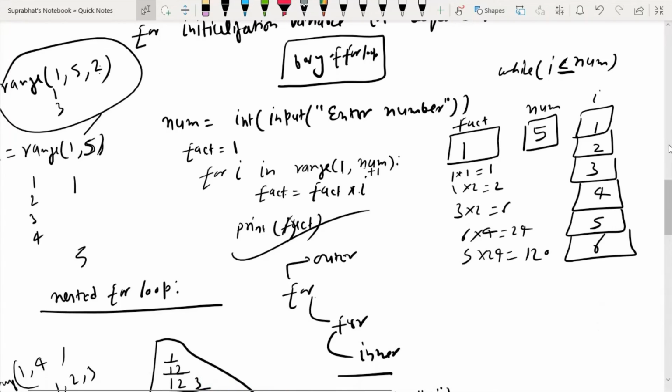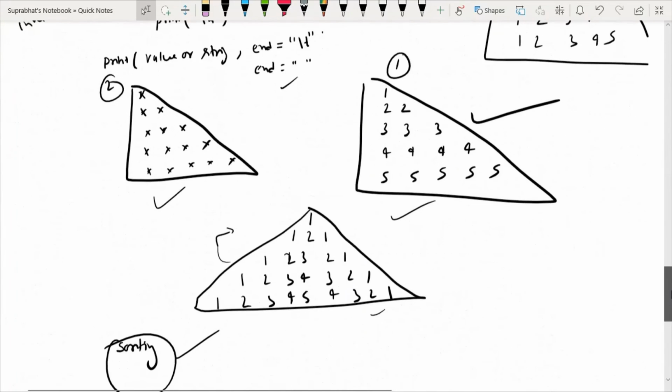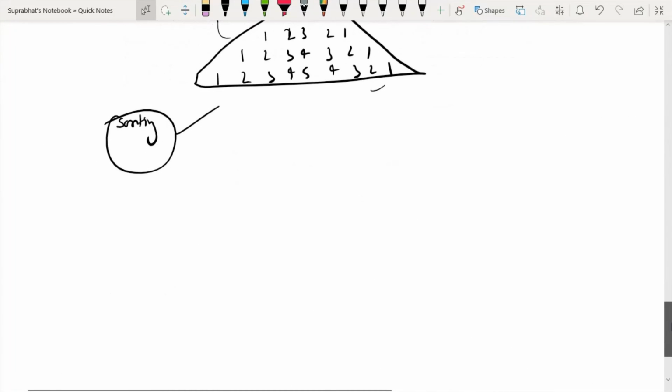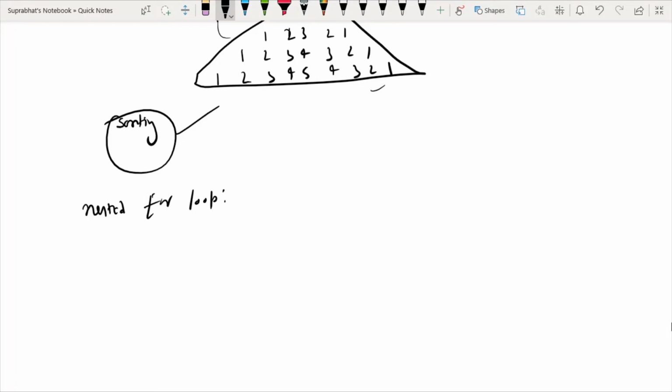Okay, I am repeating again, nested for loop. In a nested for loop, we have one for loop that is outer and one for loop that is inner.